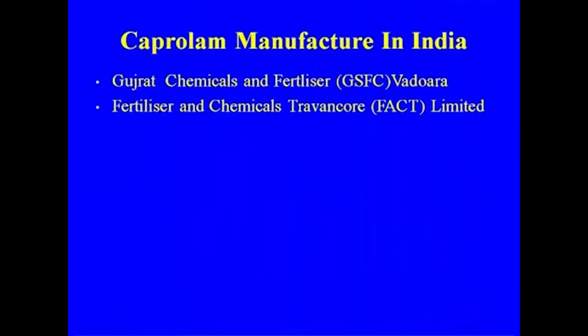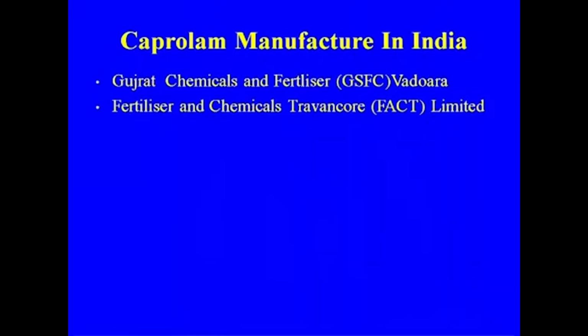These are the two major producers of caprolactam which I told you about: Gujarat State Fertilizers and Chemicals at Vadodara. This is one of the largest integrated fertilizer complexes, which is not making only fertilizer but also other important products. It is not only caprolactam, they are making nylon, and they are making melamine also, which is produced from urea. Fertilizers and Chemicals Travancore is another unit which is making caprolactam.